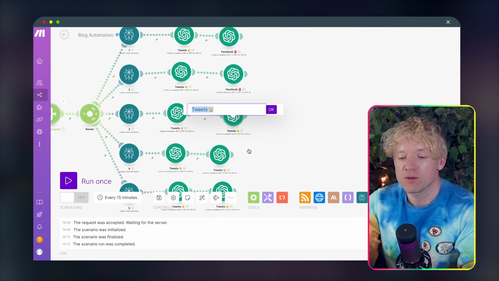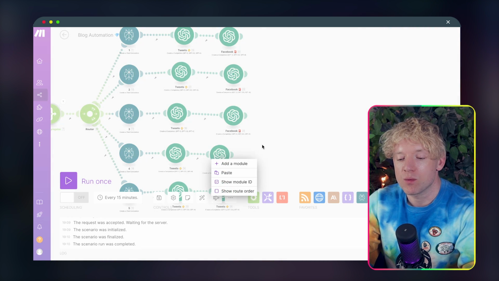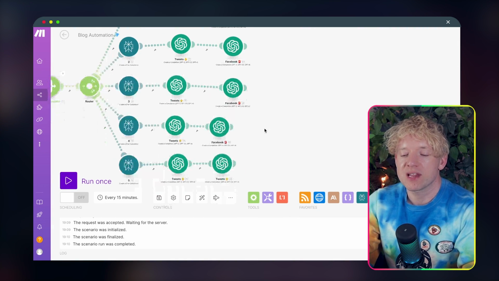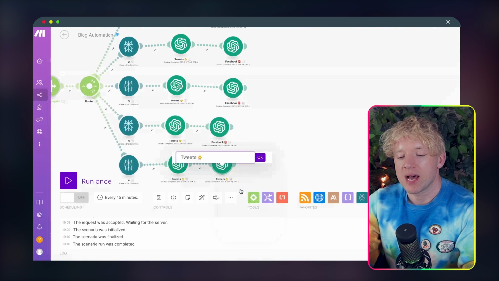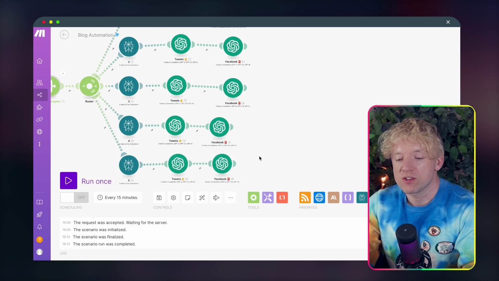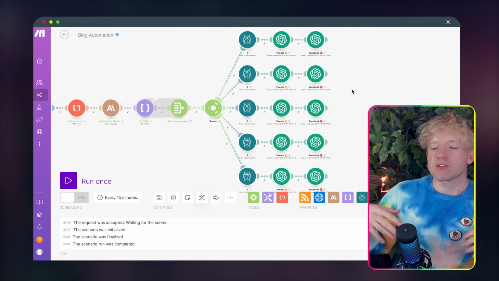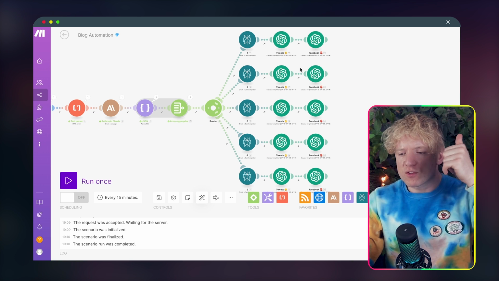Now guys, the final step of the automation here is going to be where we actually add this to Airtable. So what we could do once it lands in Airtable is we could then add an approval system where we go through the tweets and decide whether we want to do it. Or we could just post it directly. It's completely our call. So I've done tweets, Facebook.